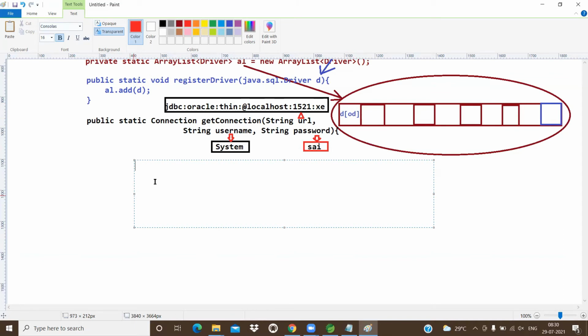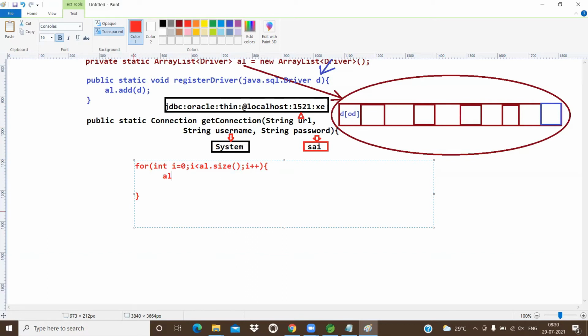So I want to fetch that driver. In registerDriver, we placed the Oracle driver in the ArrayList. From the ArrayList, I want to load. For int i equal to 0, i less than al.size. It's not an array, it's an ArrayList, so al.size, not length. After that i plus plus. Now i value is 0, and 0 is less than the size. Yes, means we are going to get that.